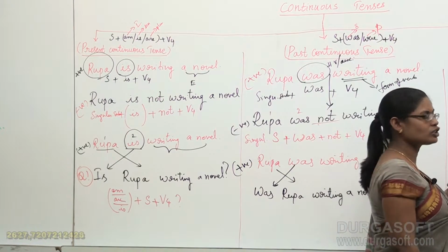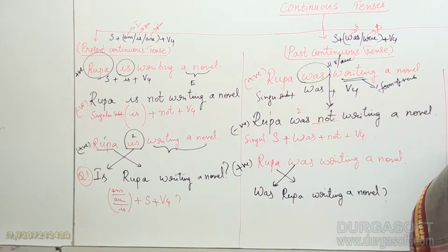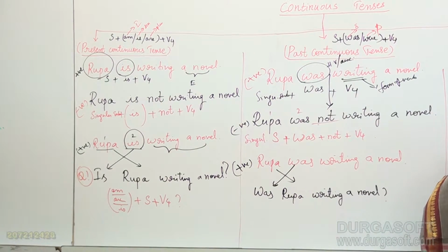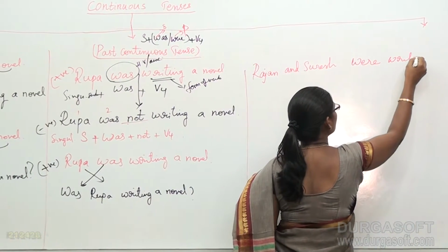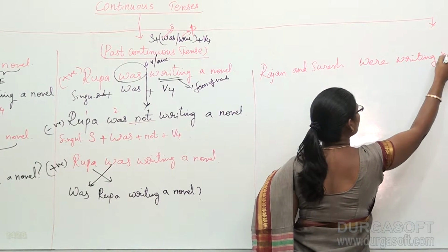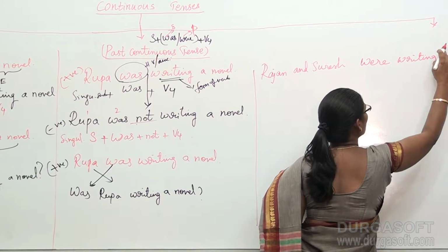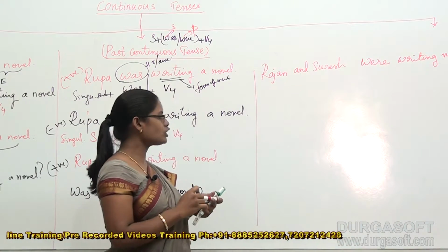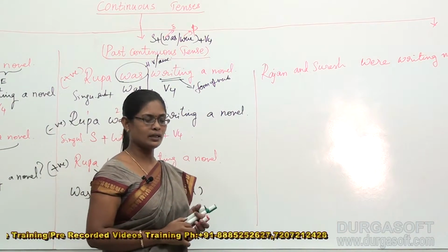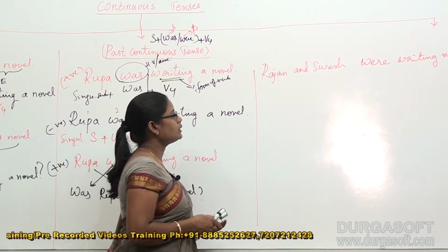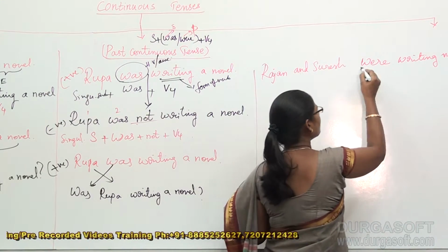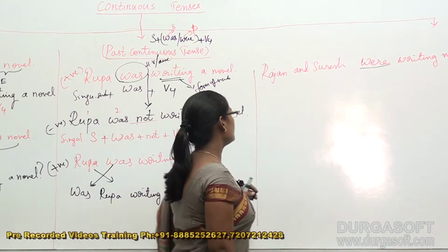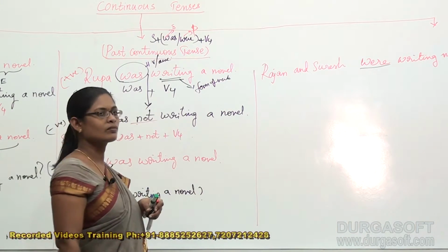Rajan and Suresh were writing novels. Why did you think so? We have added were here instead of was.